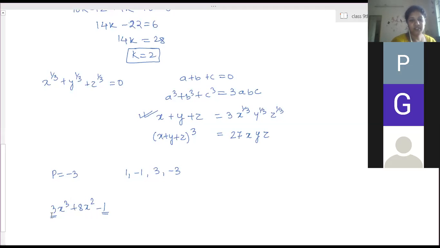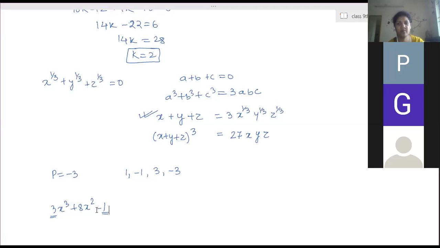Okay. So you have to show that this polynomial does not have any integral zeros. To get the zeros, we have to find the factors. We know the product of the zeros is always equal to the product of the first term and the last term. The first term is 3 and the last term is -1, so the product is -3. Which numbers' product is -3? It is either 1, -1, 3 or -3. Only these are possible.